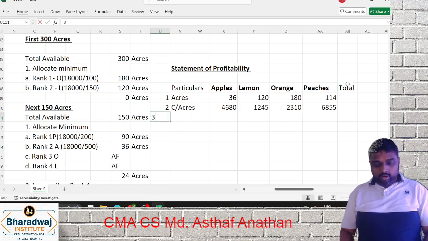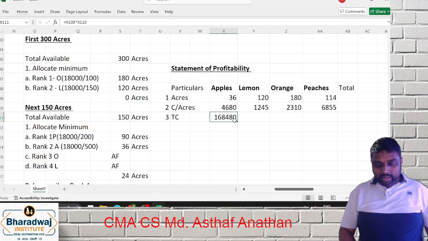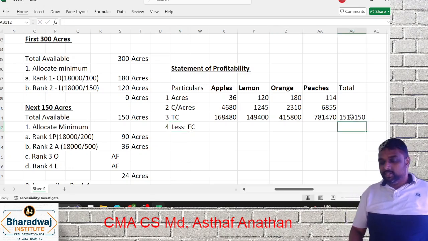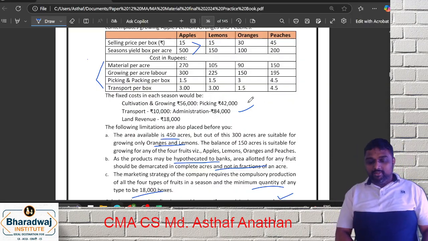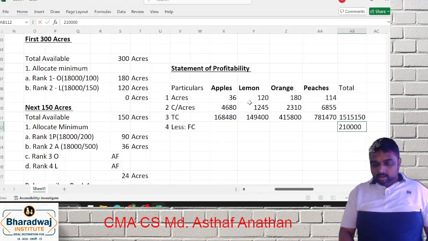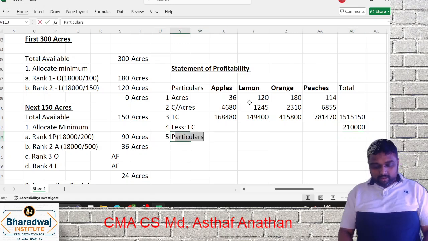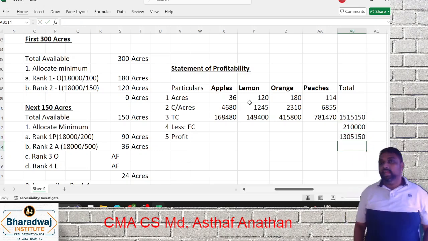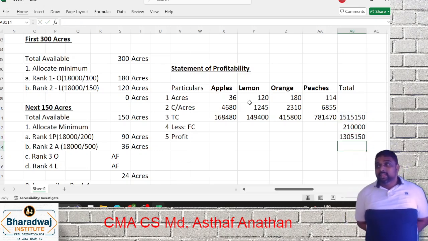Total contribution, how will you get it? You know what the acres are, you just want to multiply. Now you want to reduce what? Fixed cost. Fixed cost is already given here. What is the total of fixed cost? Can anyone tell? 2 lakh 10,000. You will get a fancy profit number. What is the profit number, my dear friends? 130512. So, my dear friends, a consolidated essay we completed in 5 minutes.